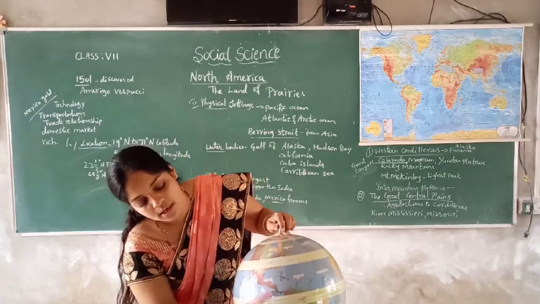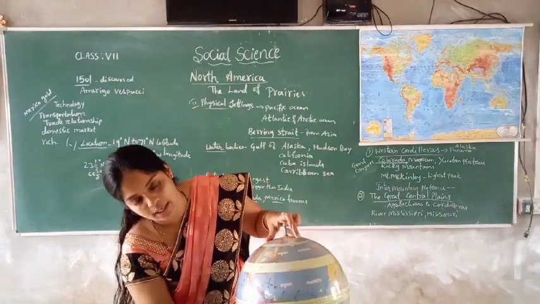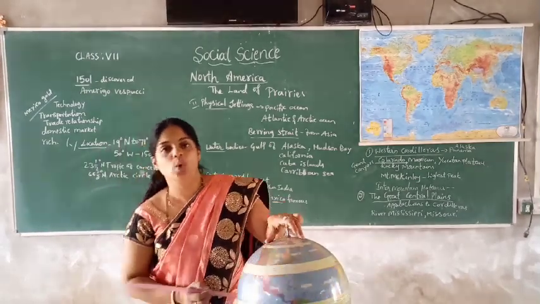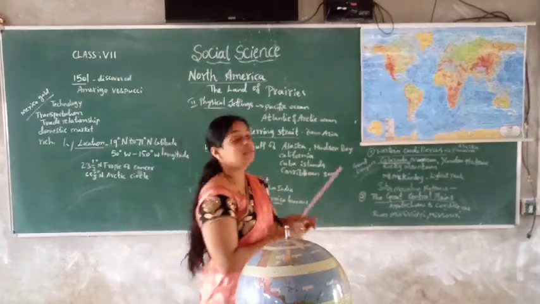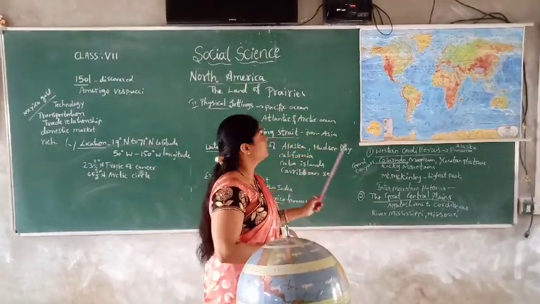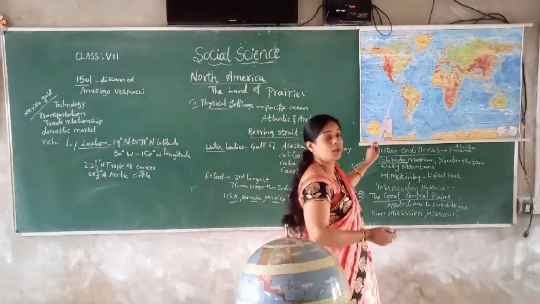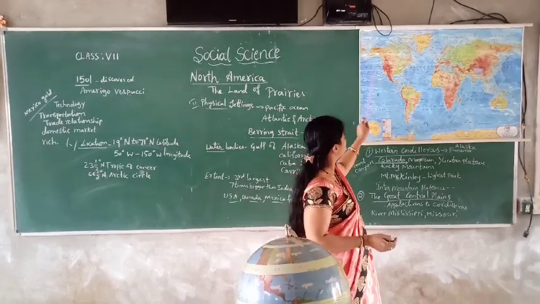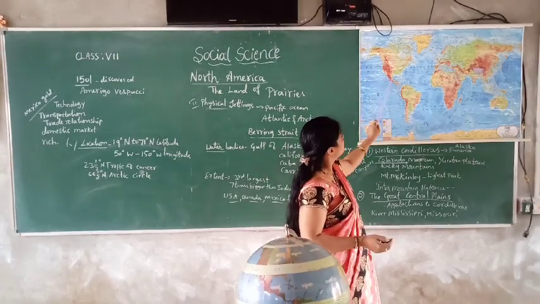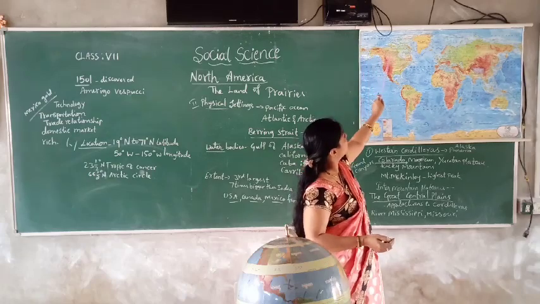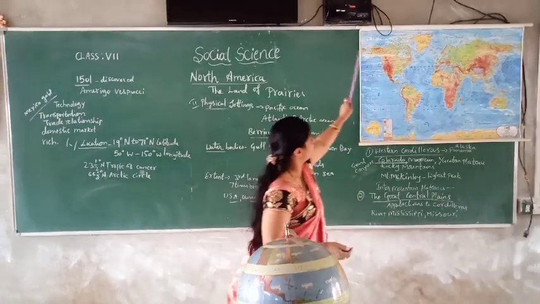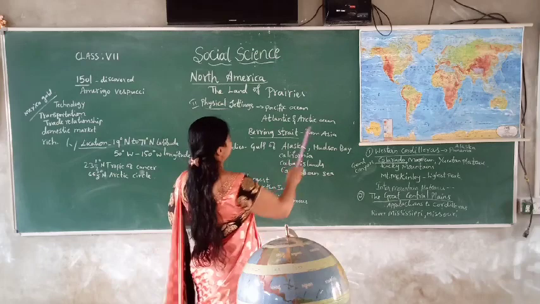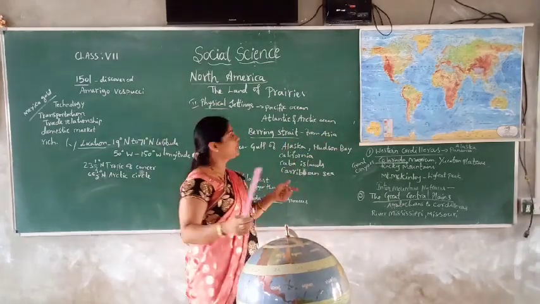Okay. The southern end of North America touches the equator region. So that is the extent, or the location, of North America. Here the latitudinal line is the equator, and here you have the Tropic of Cancer, and one more, the Arctic Circle, passes through North America. Apart from that, there is the physical setting. What type of physical setting does it have?